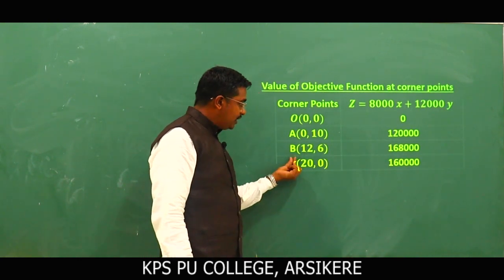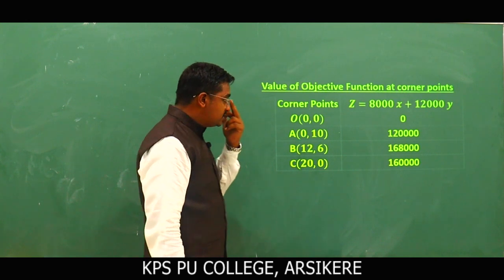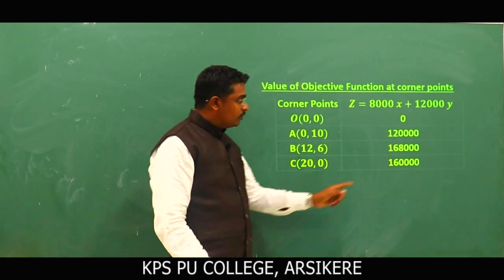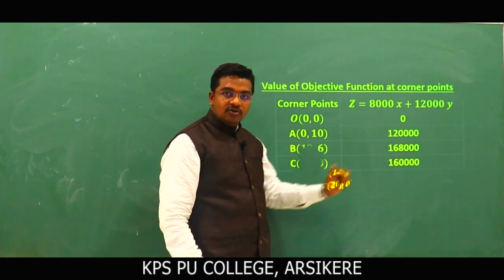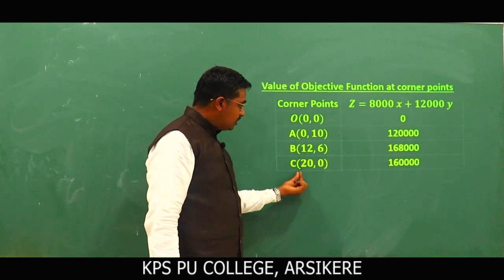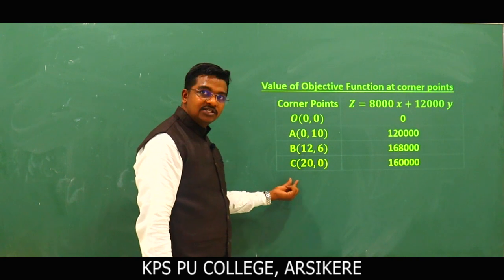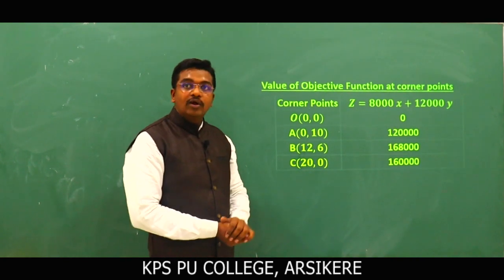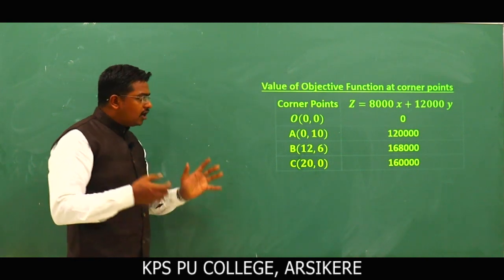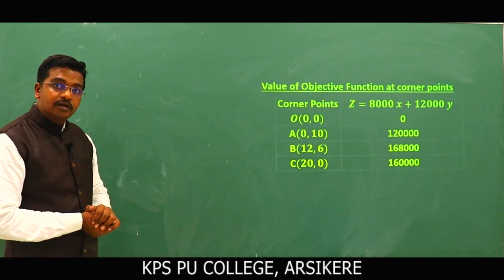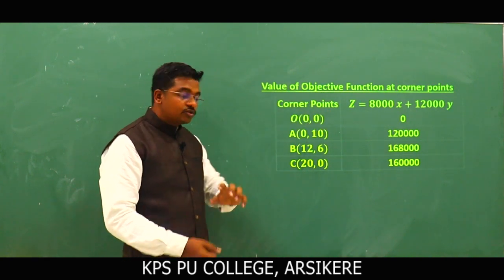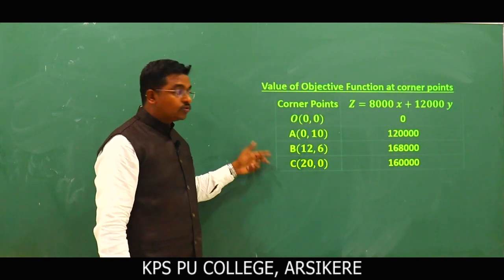Similarly, for point B, 12, 6: x is equal to 12 and y is equal to 6, the value becomes 1,68,000. Last one, 20, 0: on substituting x is equal to 20 and y is equal to 0, we get 1,60,000. Then how to find the maximum value here? It is the largest value obtained by the objective function on substituting the corner points. What is the largest value here?